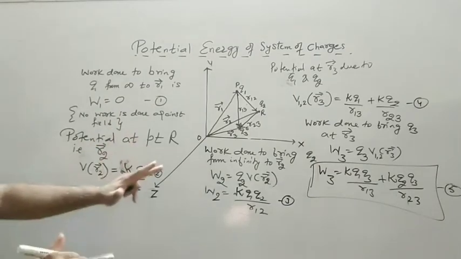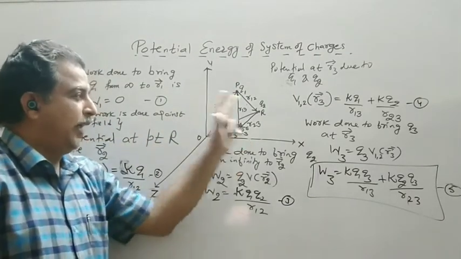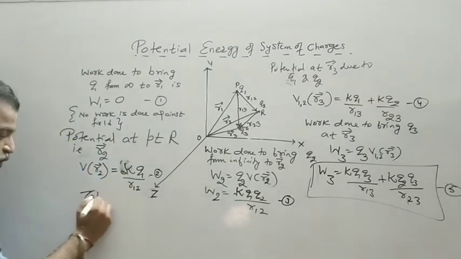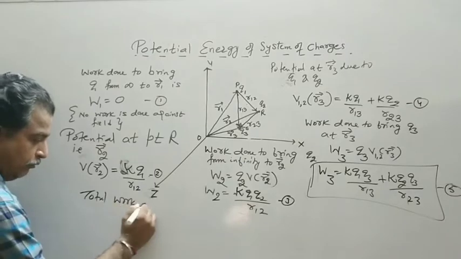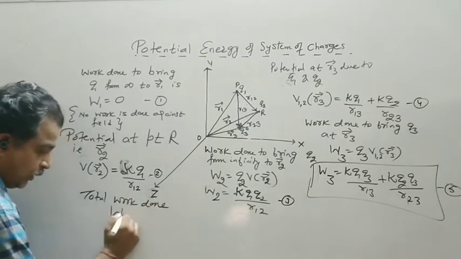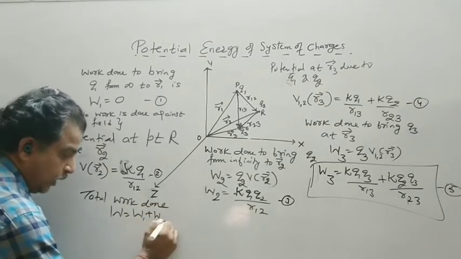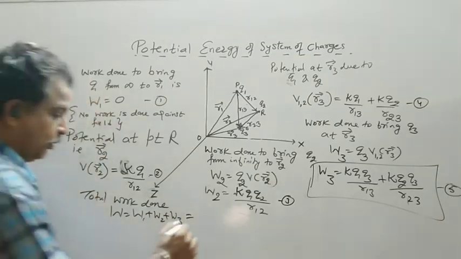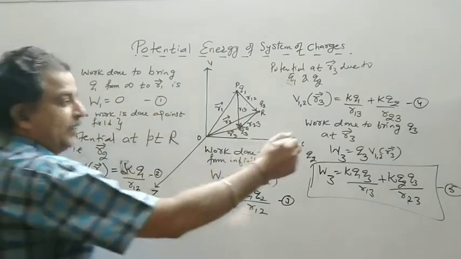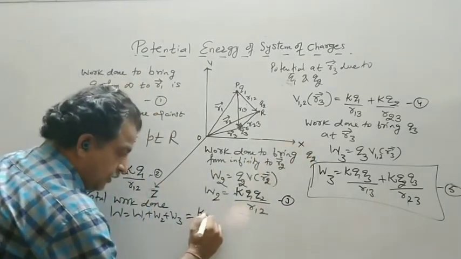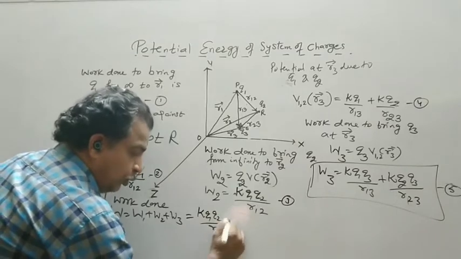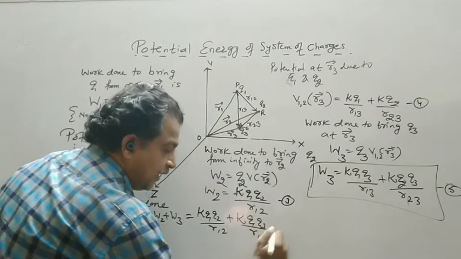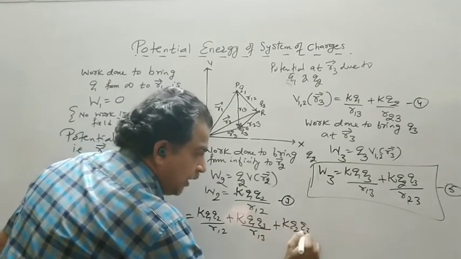Now I say stop here. Only arrange these 3 charges. So total work done W is equal to W1 plus W2 plus W3. W1 is 0, so I am not writing that. W2 is K Q1 Q2 upon R12, plus W3, which is K Q1 Q3 upon R13 plus K Q2 Q3 upon R23.